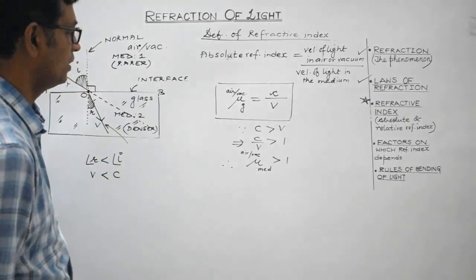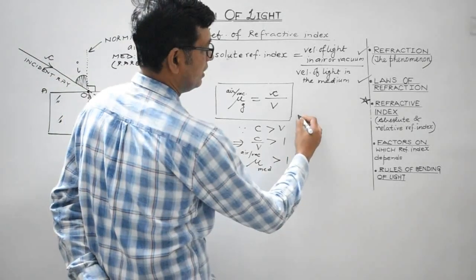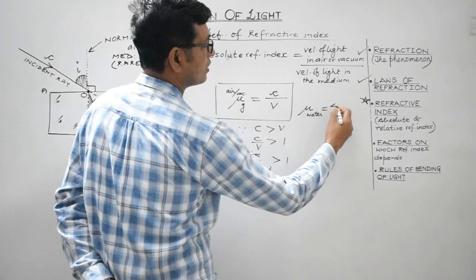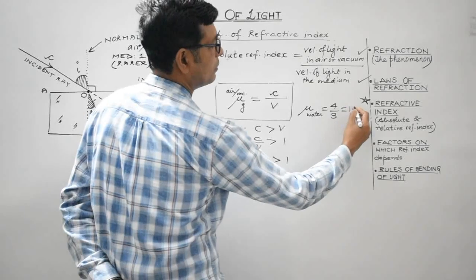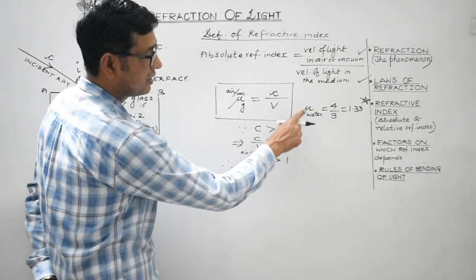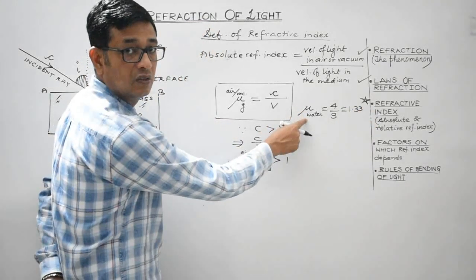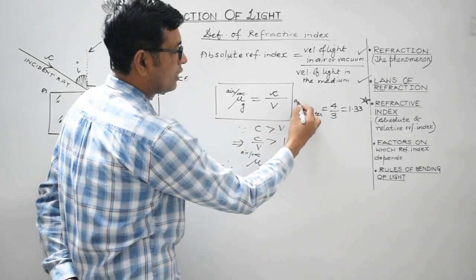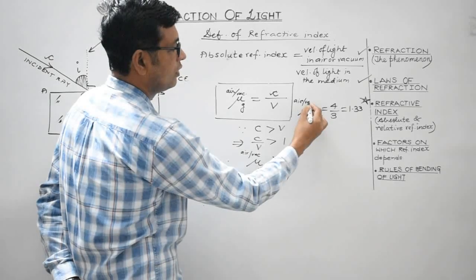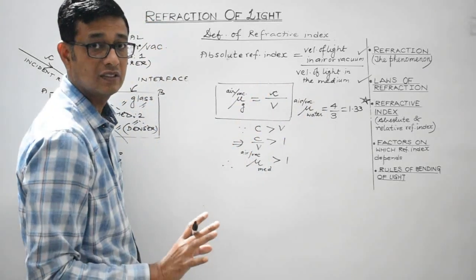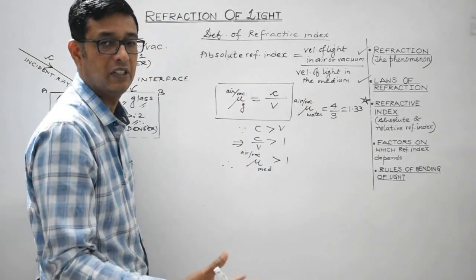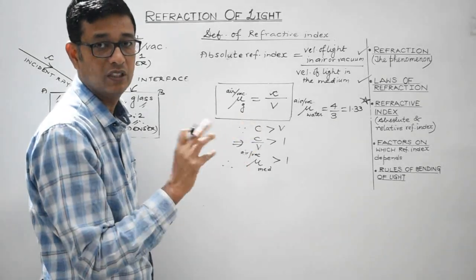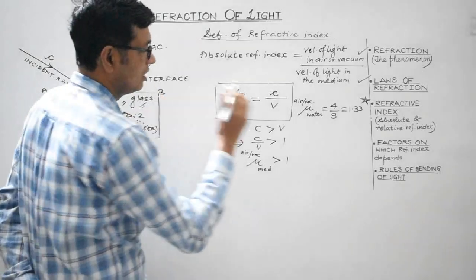I'll give you some examples. Like the absolute refractive index of water, it is 4 by 3. It is 1.33. When I say absolute refractive index of water, what I mean to say is the refractive index of water with respect to air or vacuum. Clear? That's the meaning of absolute refractive index. One of the two mediums must be air or vacuum. Then it will be the absolute refractive index.